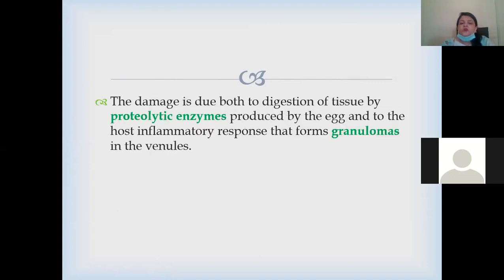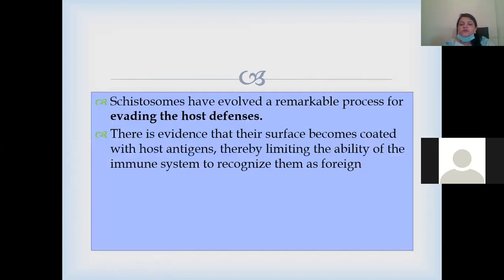The damage is due to both the digestion of the tissue by proteolytic enzymes produced by the eggs and the host inflammatory response that forms granulomas in the venules. Schistosomes have evolved a remarkable process for evading the host defenses, and there is evidence that their surface becomes coated with the host antigen, thereby limiting the ability of the immune system to recognize them as foreign. Because they are coated by the host antigen, our immune system will not recognize them as a separate or unknown entity.